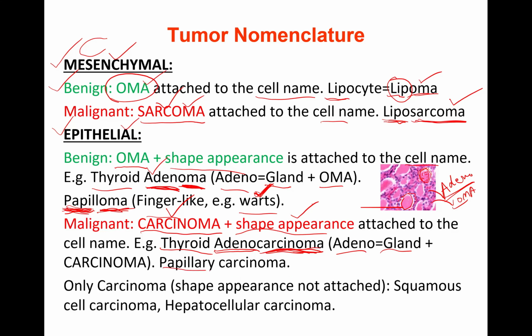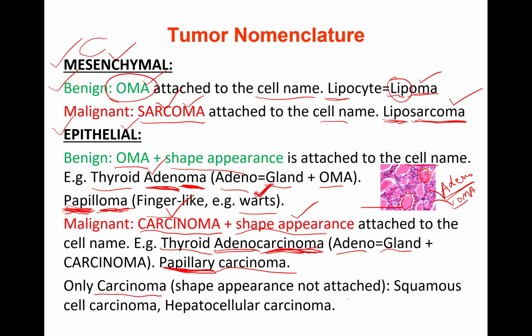Papillary carcinoma, finger-like: not papilloma but papillary carcinoma, which indicates malignant, right? Some other tumors of epithelial origin, especially malignant ones, don't take the shape; we just attach carcinoma.